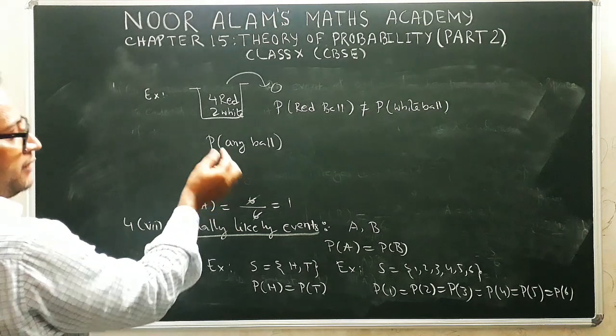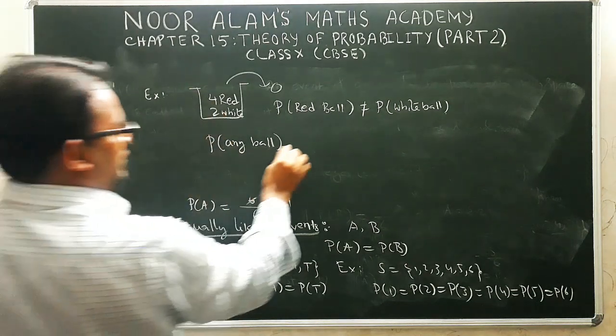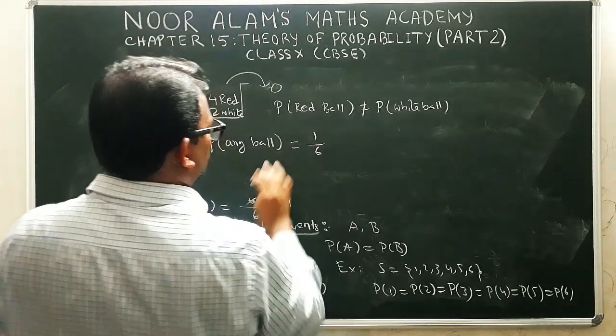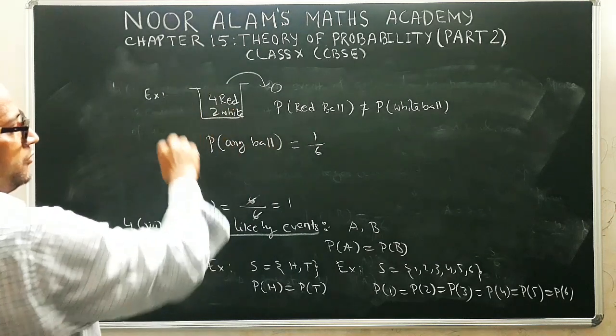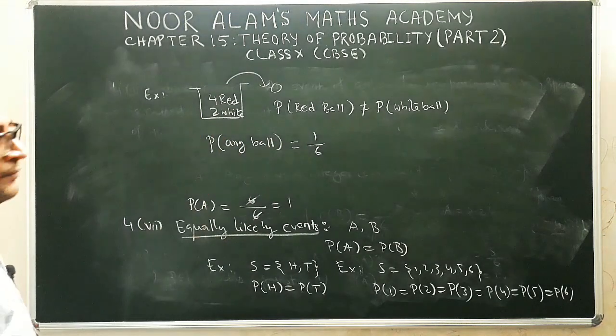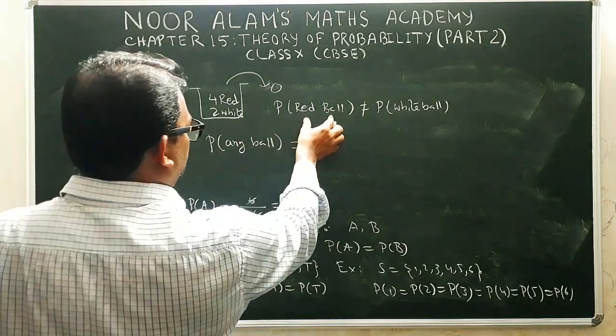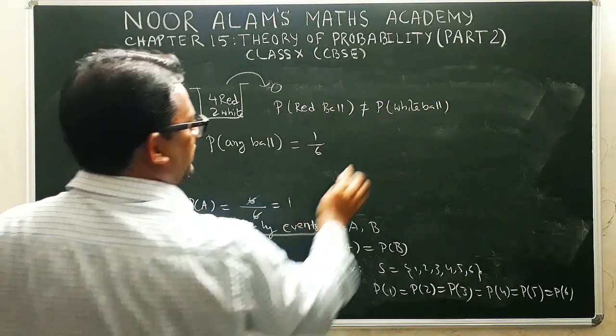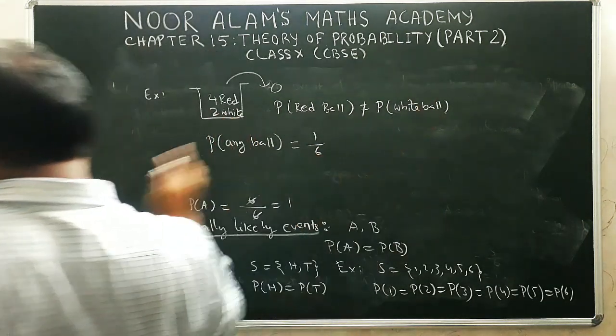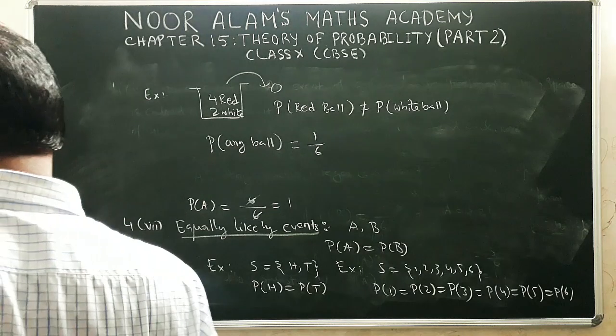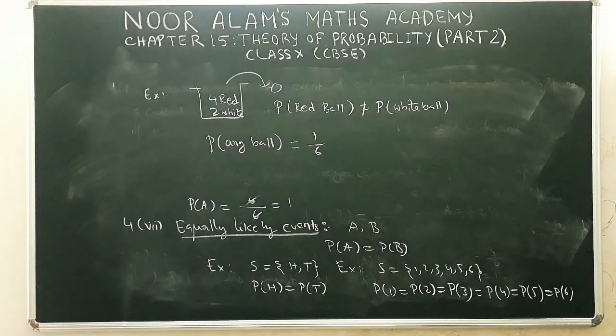So probability of drawing any ball from the bag is fixed, that is equal to 1 by 6. So the probability of drawing any ball from the bag is an equally likely event, but the probability of red ball is not same as the probability of white ball. So in this case, these two events, drawing a red and drawing a white ball, are not equally likely events.